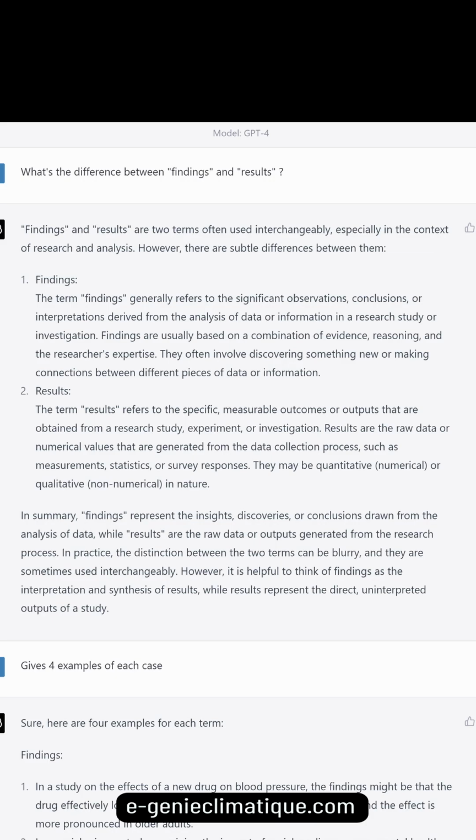In summary, findings represent the insights, discoveries, or conclusions drawn from the analysis of data, while results are the raw data or outputs generated from the research process. In practice, the distinction between the two terms can be blurry, and they are sometimes used interchangeably. However, it is helpful to think of findings as the interpretation and synthesis of results, while results represent the direct, uninterpreted outputs of a study.